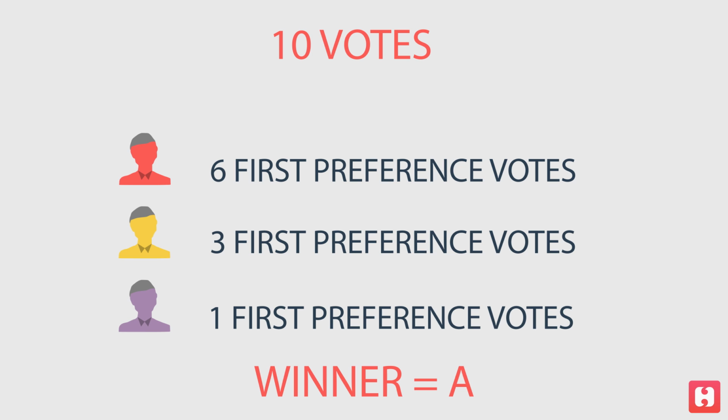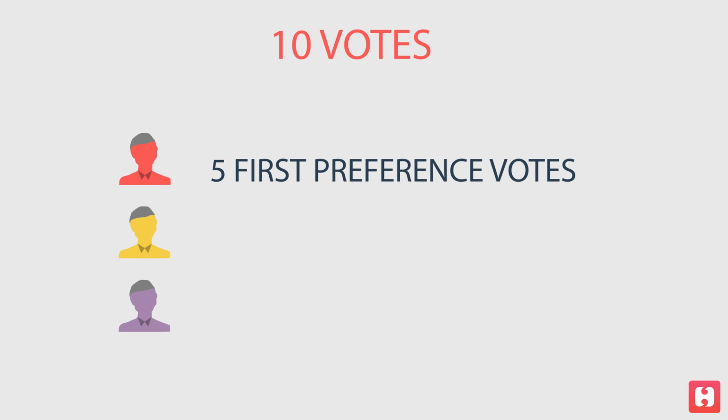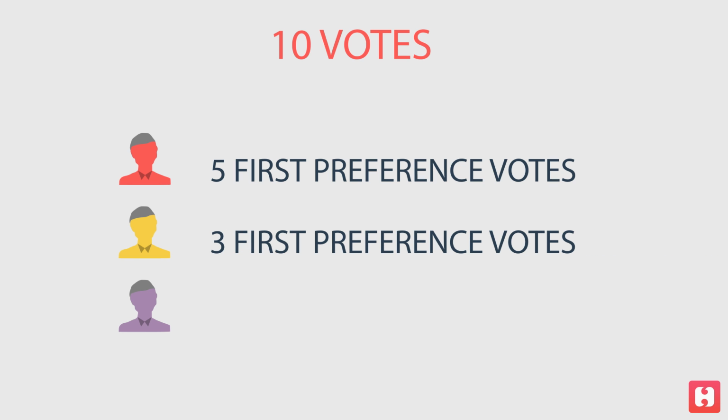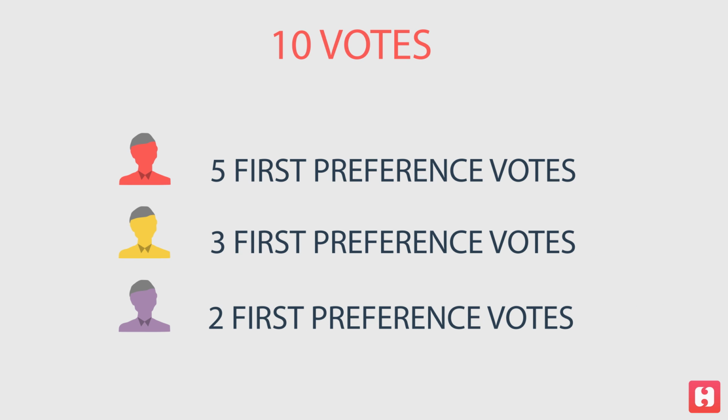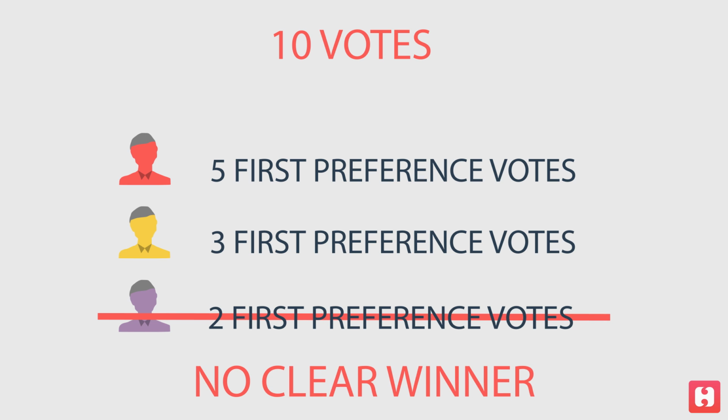Let's take another case in which A just gets 5 votes as the first preference, B gets 3 votes, and C just gets 2 votes as his first preference. In this case, candidate C will be eliminated because of being the least preferred candidate. Because candidate A failed to receive at least 50% of the seats, the process will continue to the next round.